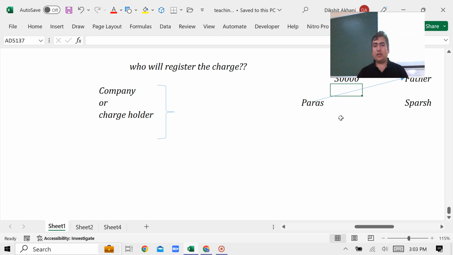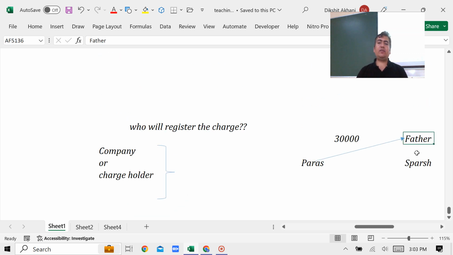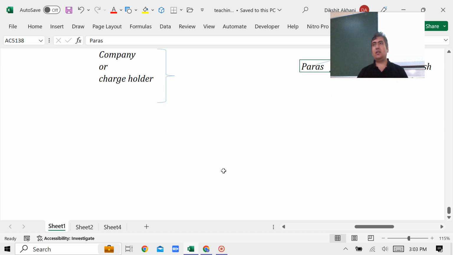ये सुनो, same way you tell me my students, why over here will the father consult or inquire of Sparsh first? Because if Paras directly comes and demands 30,000, it is something doubtful, something suspicious. भाई any random guy today comes and says give me 30,000, तुम्हारे बेटे ने मांगे, the father should not pay ना. A similar kind of situation is getting created here too.